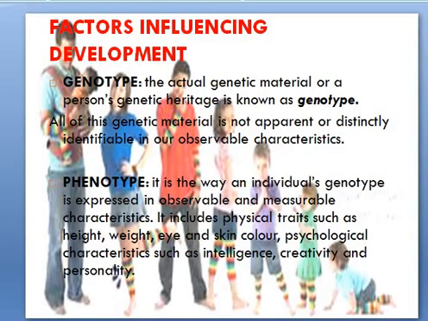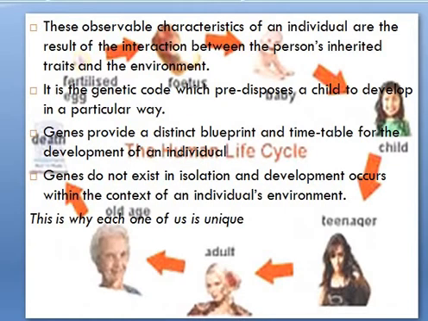So, in genotype, not all the genetic material is apparent and distinctly identifiable in our observable characteristics. These observable characteristics of an individual are the result of interaction between the person's inherited traits and the environment.